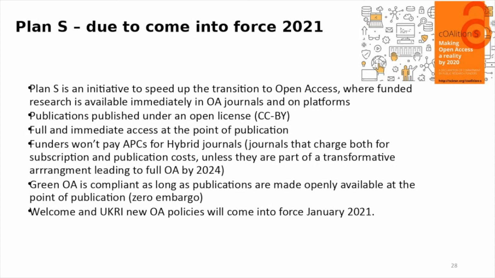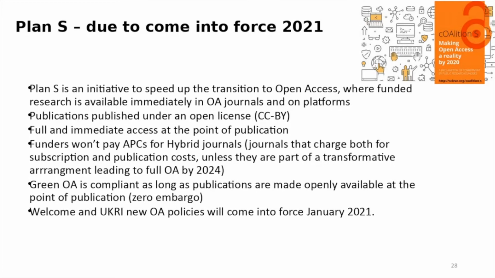So what they're trying to get as a reality is everything open access. They want publications published under an open license, a CC BY license, and full and immediate access at the point of publication. So funders won't pay article processing charges for hybrid journals, and those are the journals that charge both for subscription and publication costs.